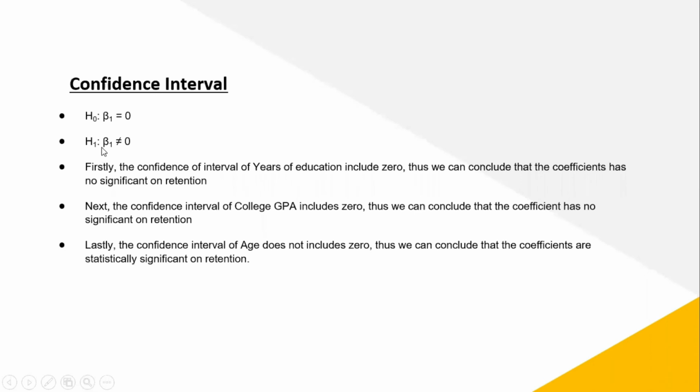And the last one, we also conduct the confidence interval. And this is the explanation. Firstly, the confidence interval of years of education includes 0. Thus, we can conclude that the coefficient has no significance on retention. Next, the confidence interval of college GPA includes 0. Thus, we can conclude that the coefficient has no significance on retention. And the last one, the confidence interval of age does not include 0. Thus, we can conclude that the coefficient is statistically significant on retention.